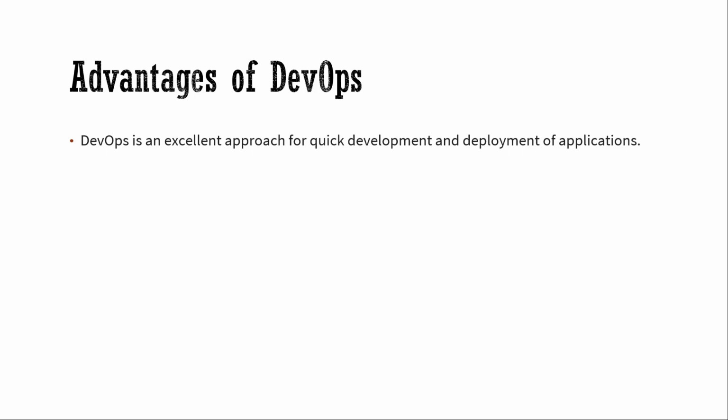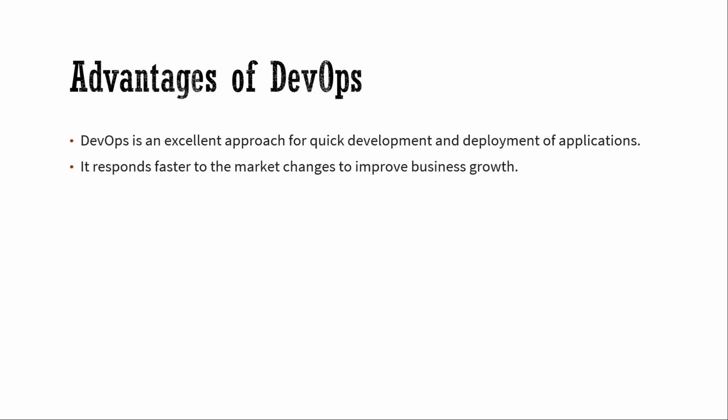The next one, we will go through what are the advantages of DevOps. DevOps is an excellent approach for quick deployment and development of applications. It responds faster to the market changes to improve business growth.